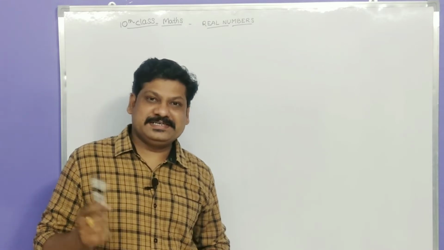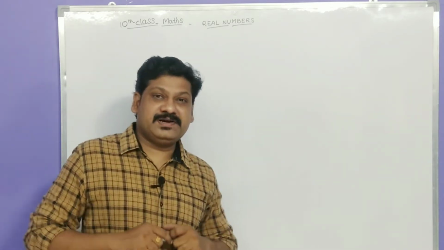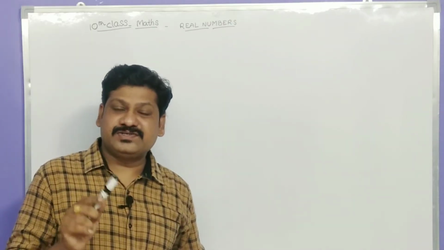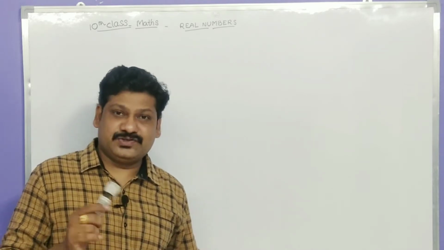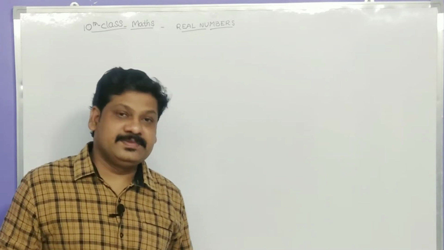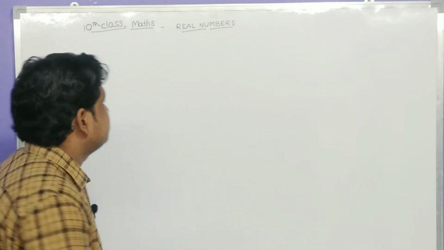Okay students, let's get started. Before going to talk about real numbers, let us see some different types of number systems. Now tell me, how do you count the houses in your colony? Yes, you start with 1, 2, 3, 4 and so on. These counting numbers are called natural numbers.